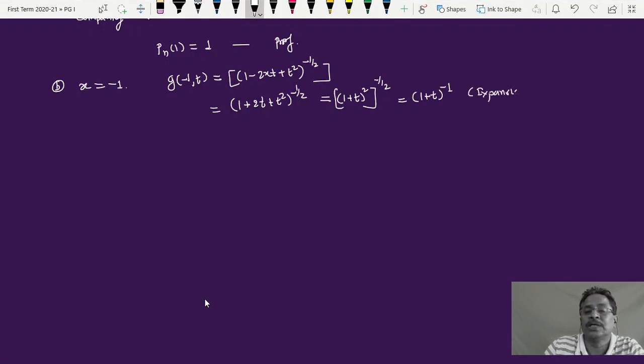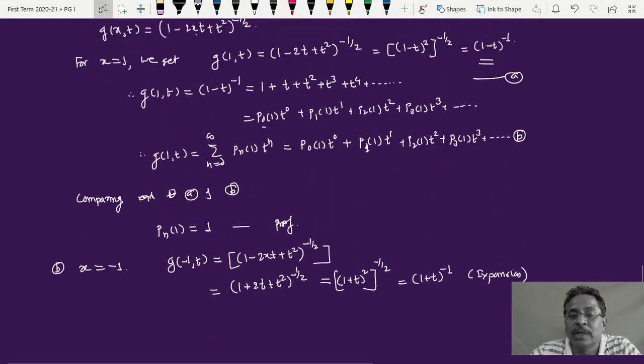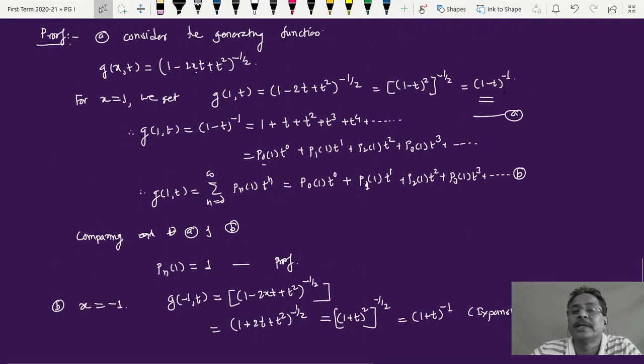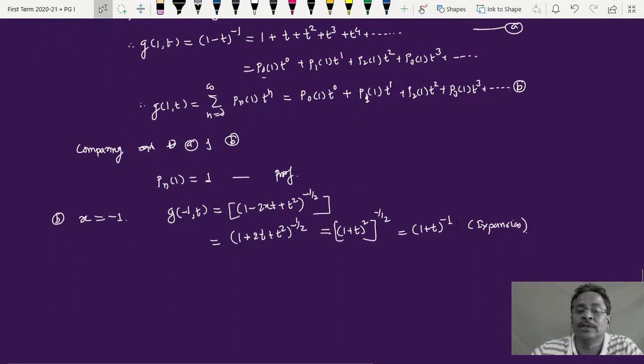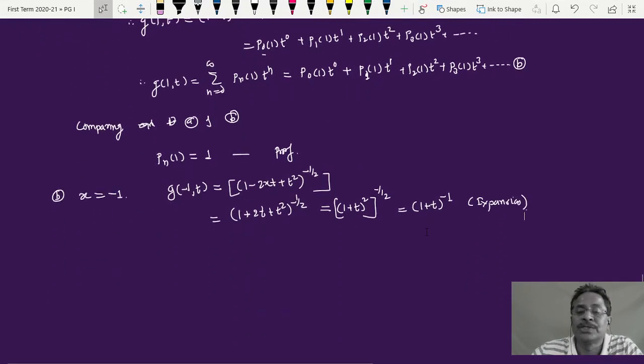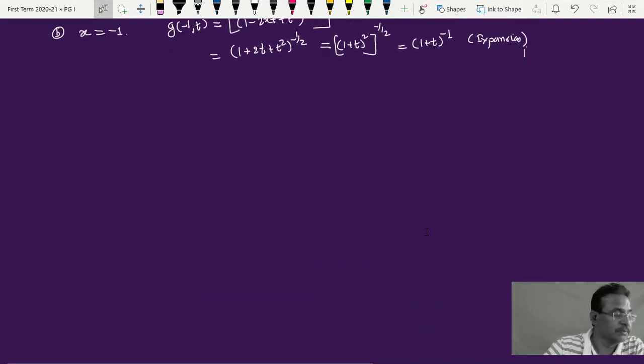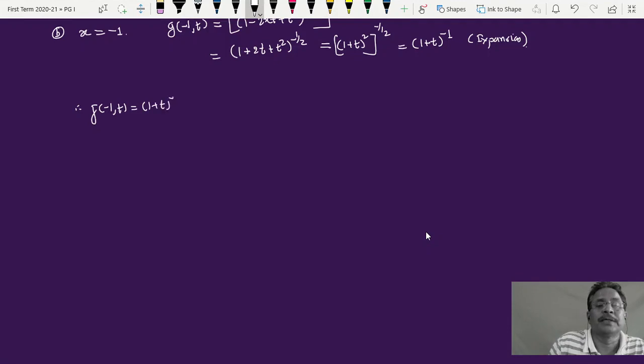Now check what we got in the earlier case. In the earlier case we got (1 minus t) raised to minus 1, whose expansion is 1 plus t plus t square plus t cube plus t fourth and so on. And here it is (1 plus t) raised to minus 1. So g of minus 1 and t is equal to (1 plus t) raised to minus 1.